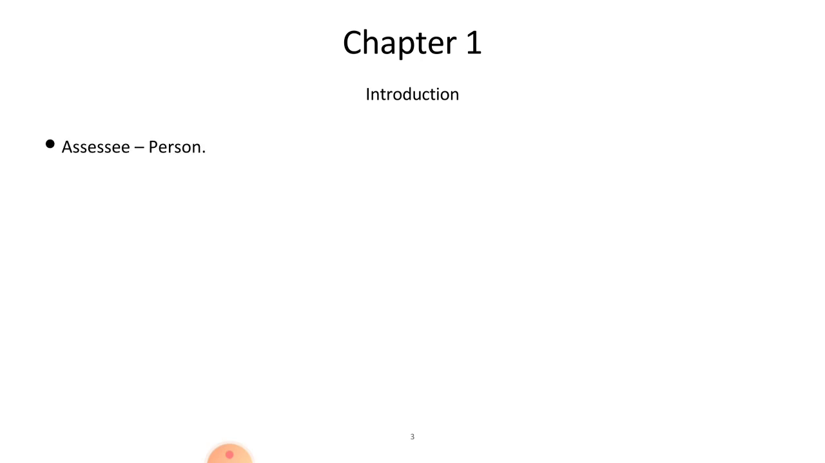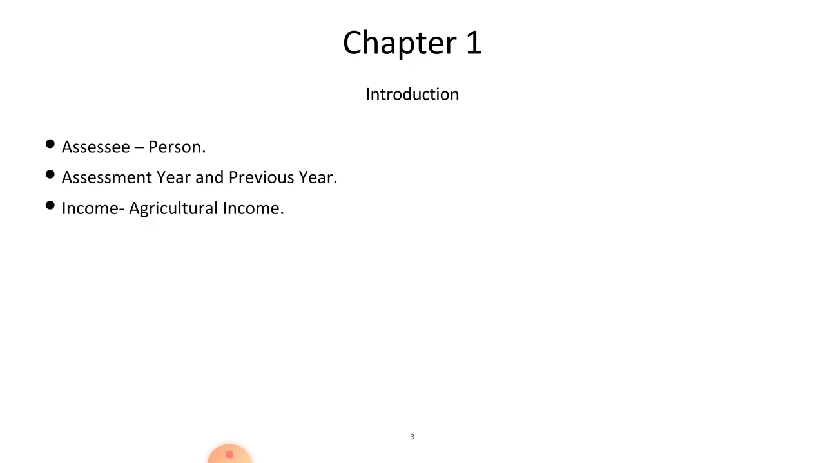So the terms are, first one, SSC and person. Here, who is an SSC and who is a person, that we have to know. And what is assessment year and what is previous year, we have to study. Next, income and agricultural income. That is, what is income and what it includes, and what is agricultural income and some examples for this agricultural income we have to study.